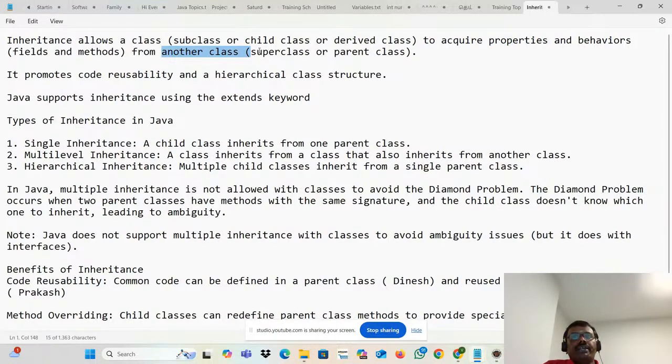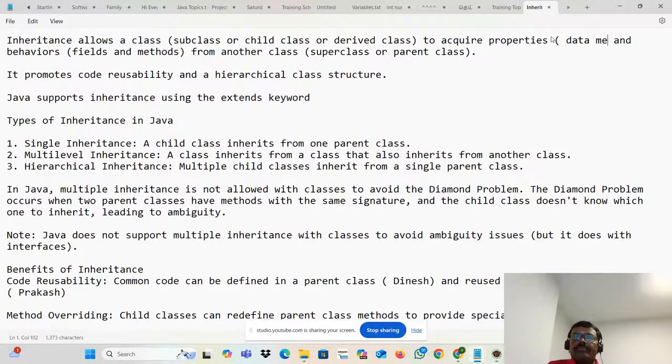Why are they calling it properties and behavior? Class means you already know that, right? Every class contains properties and behavior. Properties means data members. Behavior means fields and methods from another class. That is nothing but inheritance. What is the use of this? It will promote reusability of the code and a hierarchical class structure as well.